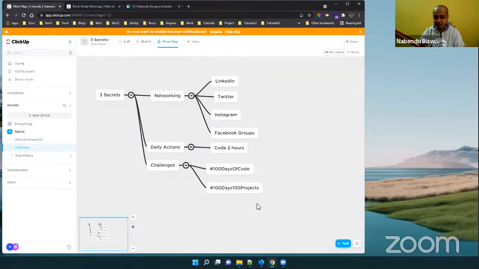Challenges. This is something you have to do: the 100 days of code and 100 days of project challenges. These two challenges you have to do. Actually, I'm also doing the 100 days of code challenge to support my students. This is a very complicated challenge, and that is my guarantee: if you do this 100 days of code challenge, you will definitely get a job.